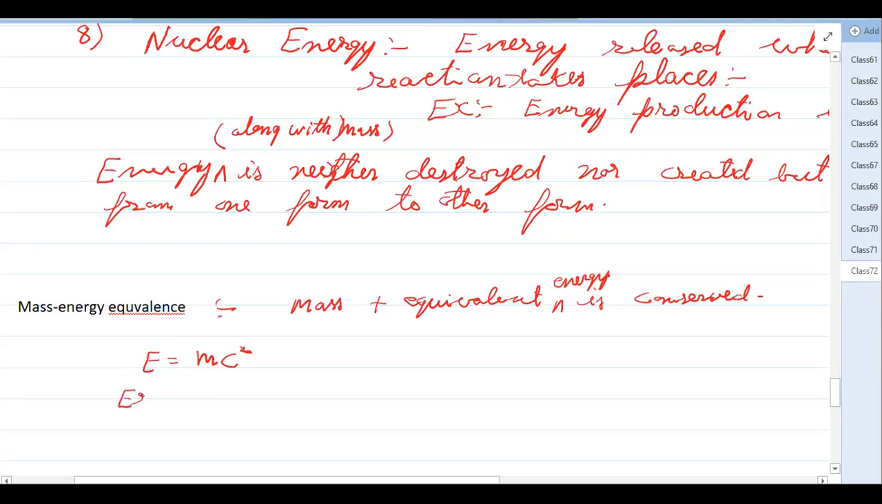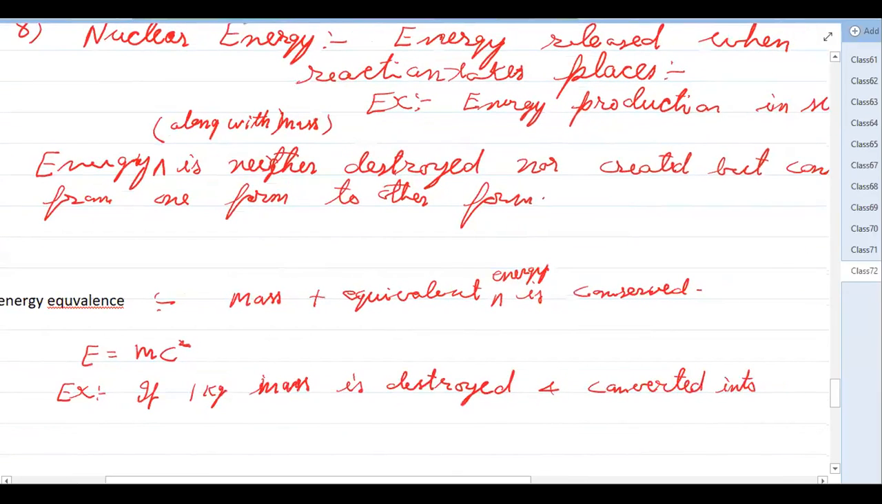For example, if 1 kg mass is destroyed and converted into energy, this mass is completely destroyed. This is not something like burning of a paper. In burning of paper, mass is not destroyed, but the solid part is converted into gaseous part, so that is not destruction of mass. But here the mass is completely lost. In nuclear reactions, this happens.